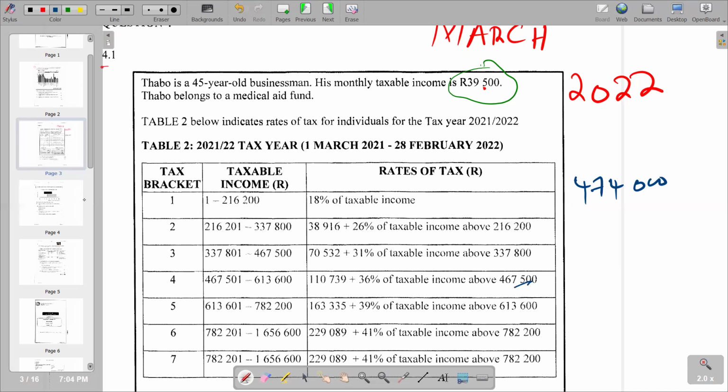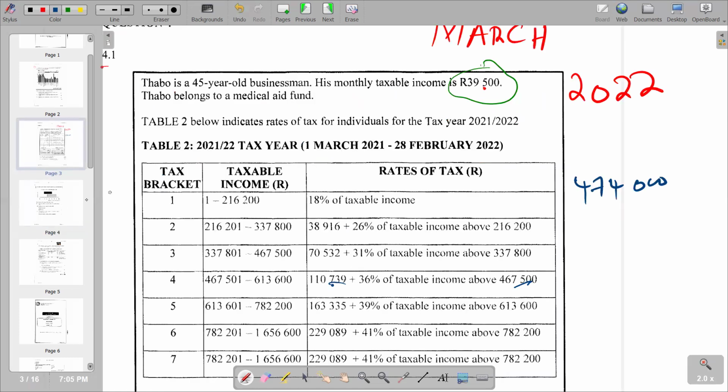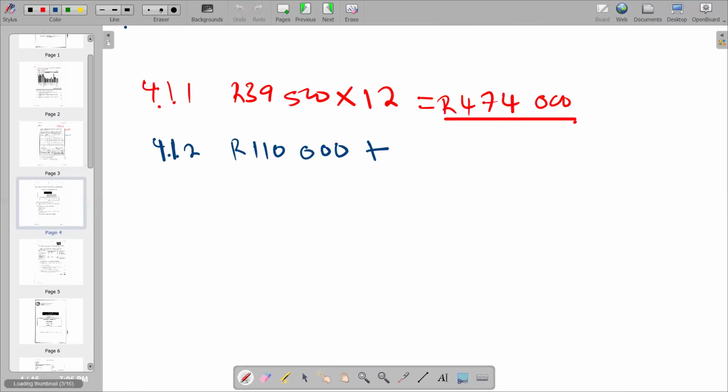Having done that, we go to another section now. We are saying 110,739. So this becomes 4.1.2. So we are saying 110,739, and we can try to put the actual figure there. And then we add our